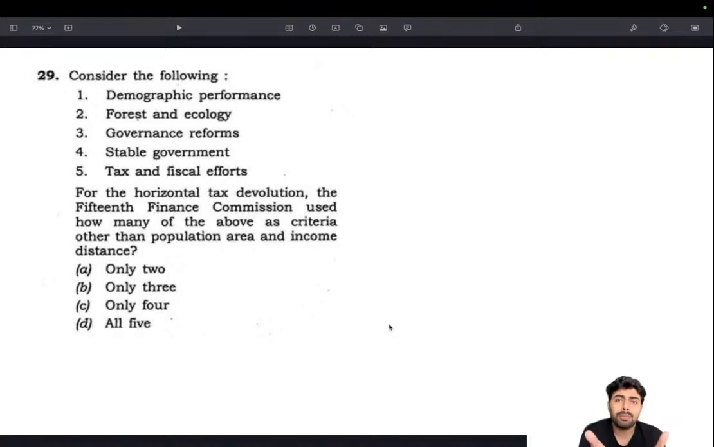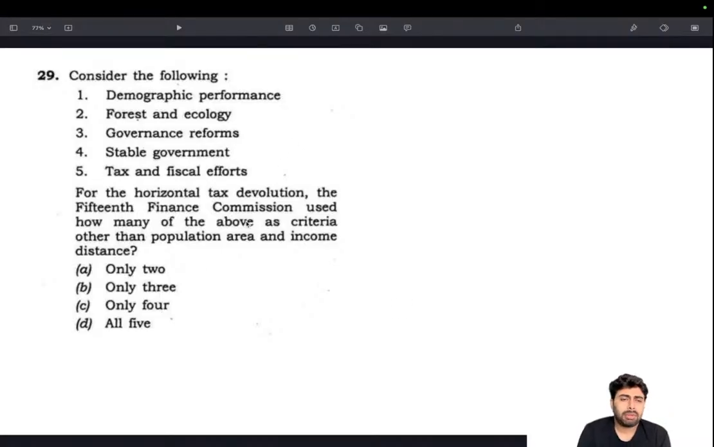And this 41% is divided between these 28 states and union territories based on some criteria, and those criteria are called terms of reference. Every finance commission will have its own terms of reference, and they keep on changing because they keep adding new things here and there. So keep an eye on that.